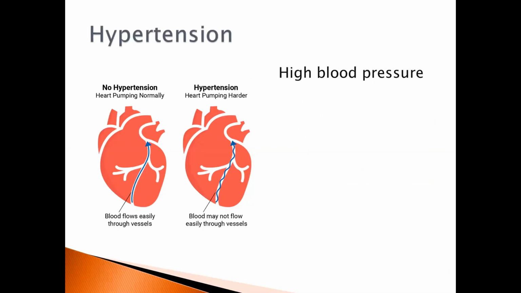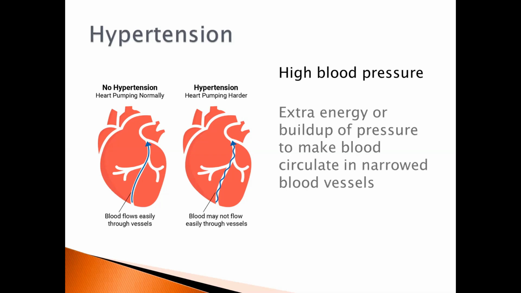Hypertension or high blood pressure often results from arteriosclerosis or atherosclerosis. This is because of the extra energy or build-up of pressure to make blood circulate in narrowed blood vessels.